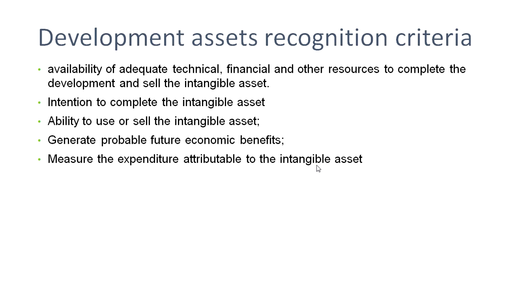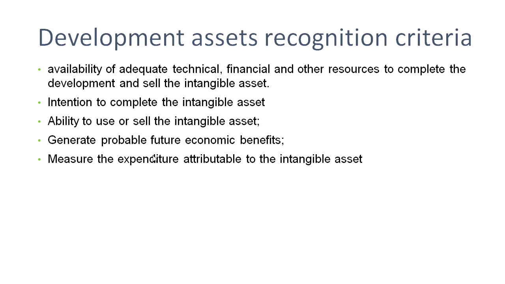For P, probable future economic benefits. For R, there should be availability of adequate technical, financial and other resources.